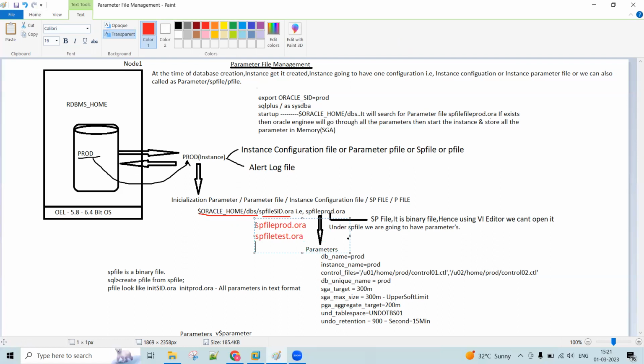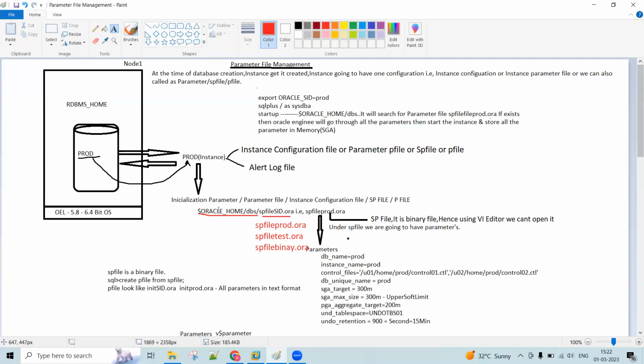Suppose you specified the database name as well as the instance name as Binay, then the parameter file name will be spfilebinay.ora. Like this. Under which location will you get these parameter files? Under ORACLE_HOME/dbs.